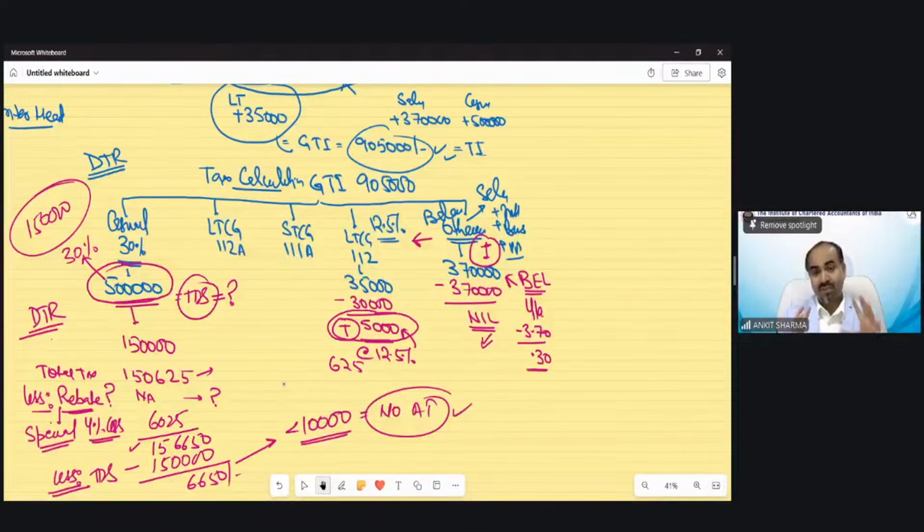So you have seen, I believe, a very compact question, but having multiple provisions to understand a lot of things. So this is a very, very important question. You can mark it. For the purpose of understanding the basic exemption limit, the rebate concept, the advance tax concept, the calculation set of provisions, this question is very beautifully drafted.